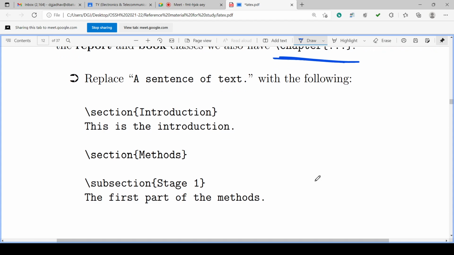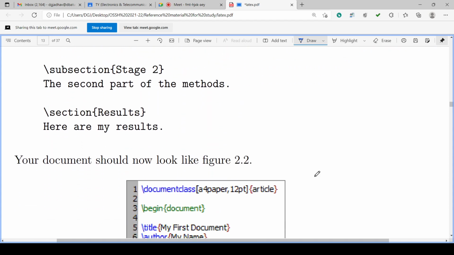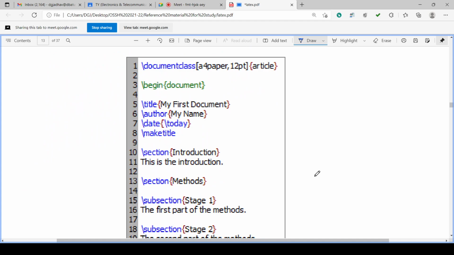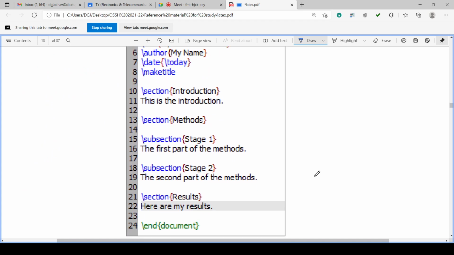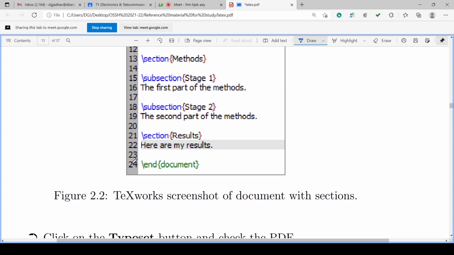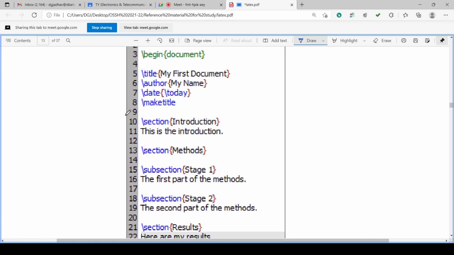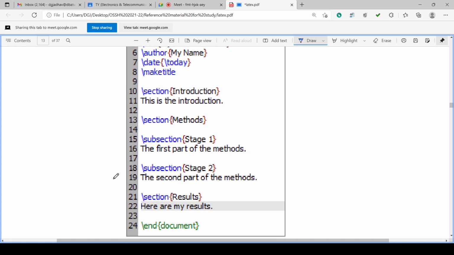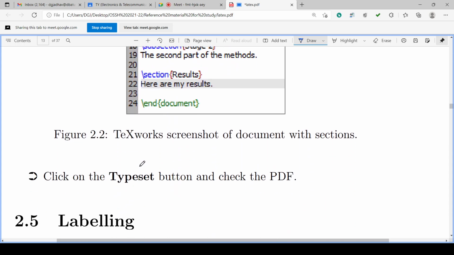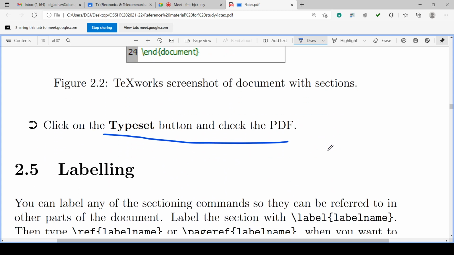So the document is looking like this after sections, after subsections, etc. This is the begin document, this is making the title of the document, and this is making the parts in the document, section, subsection, etc. Then the end of the document. And then we can typeset and it will generate the PDF accordingly.